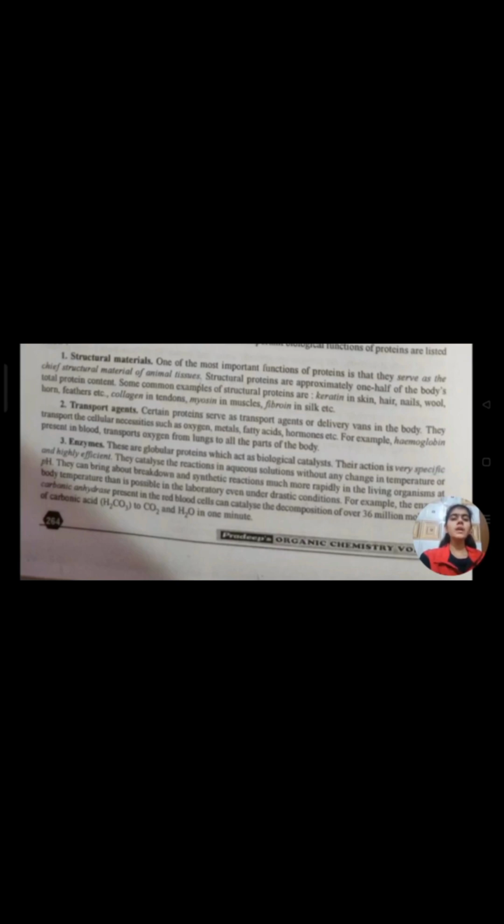Third is enzymes. These are globular proteins which act as biological catalysts. Their action is very specific and highly efficient. They catalyze the reaction in aqueous solution without any change in temperature or pH. They can bring about breakdown and synthetic reactions much more rapidly in the living organisms at body temperature, and this is not possible in the laboratory even under drastic conditions.